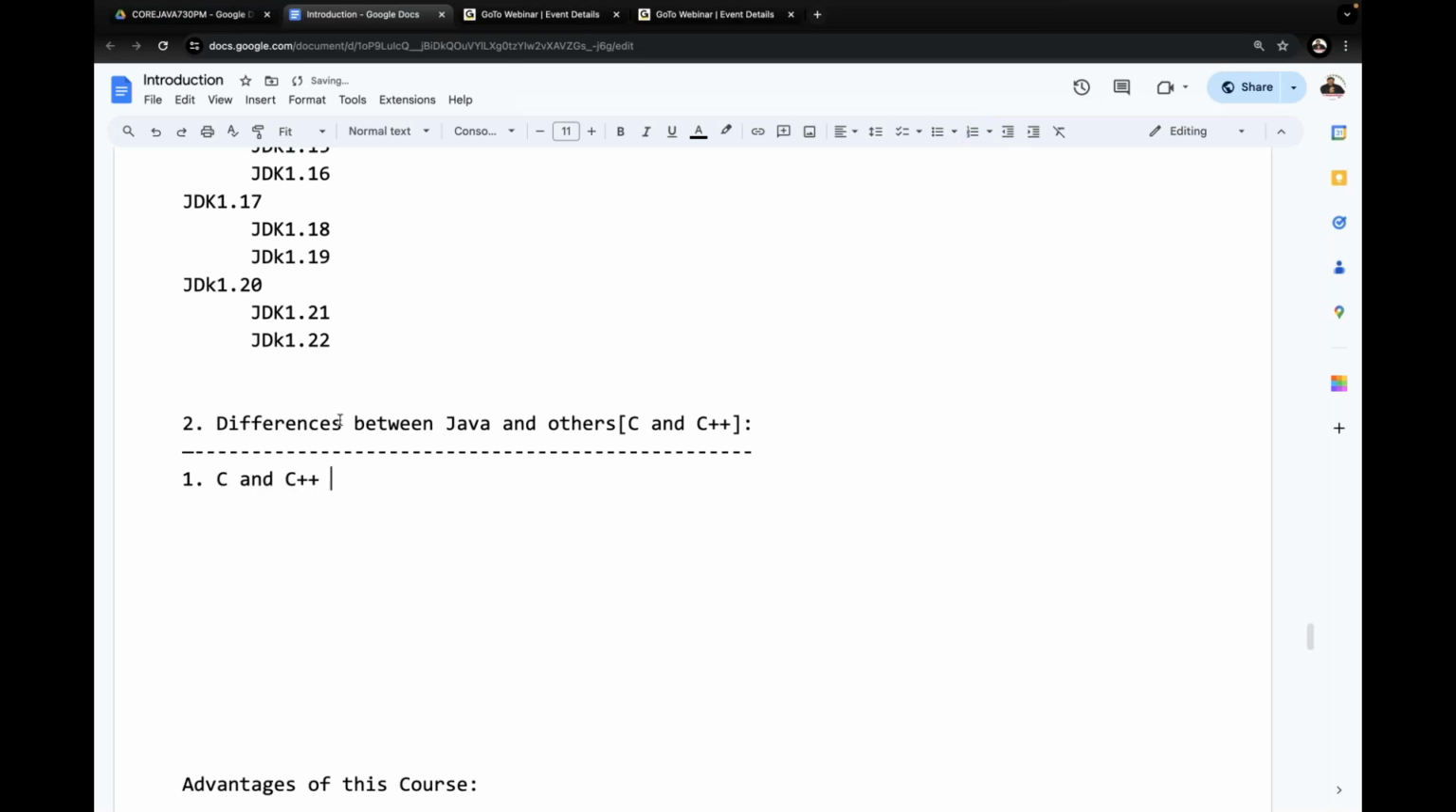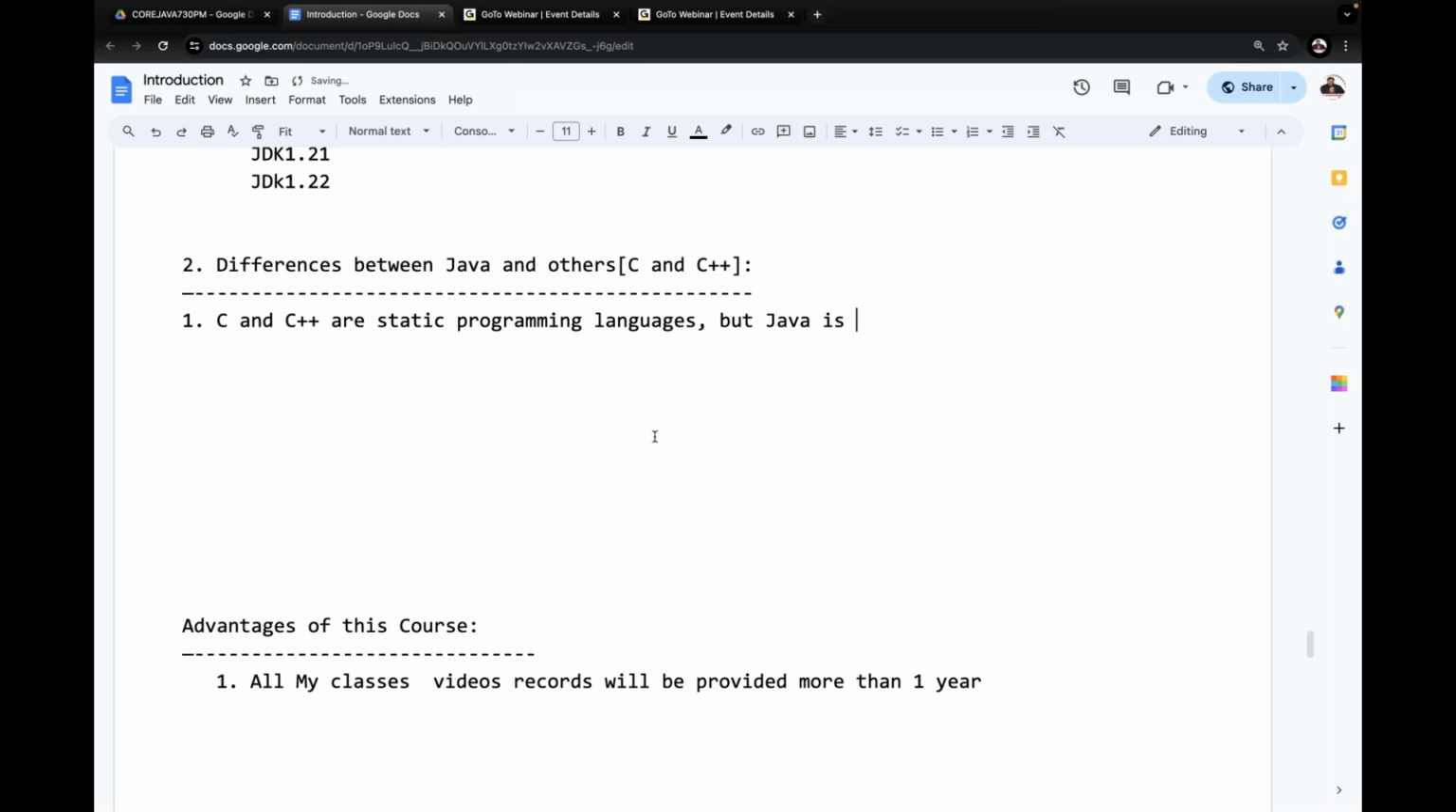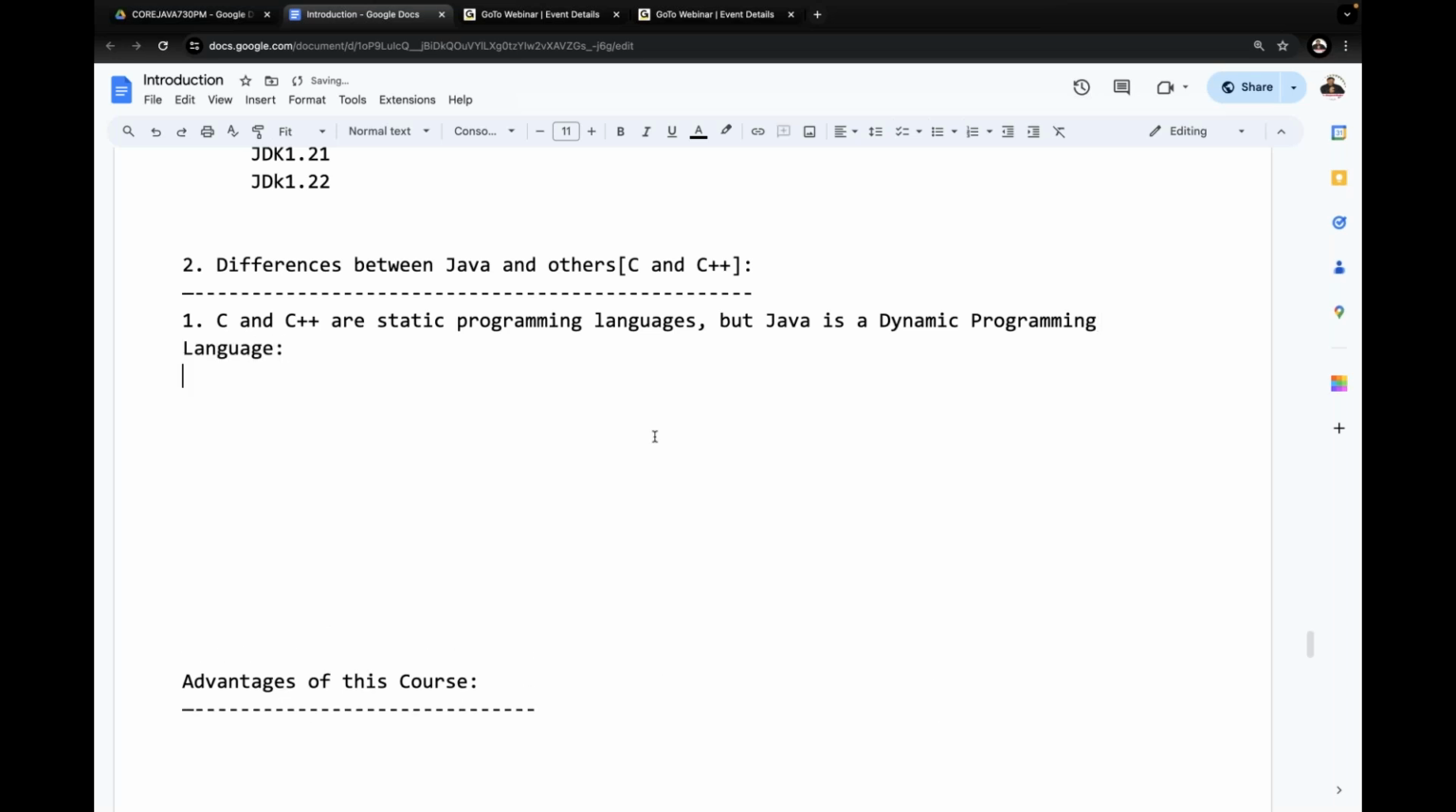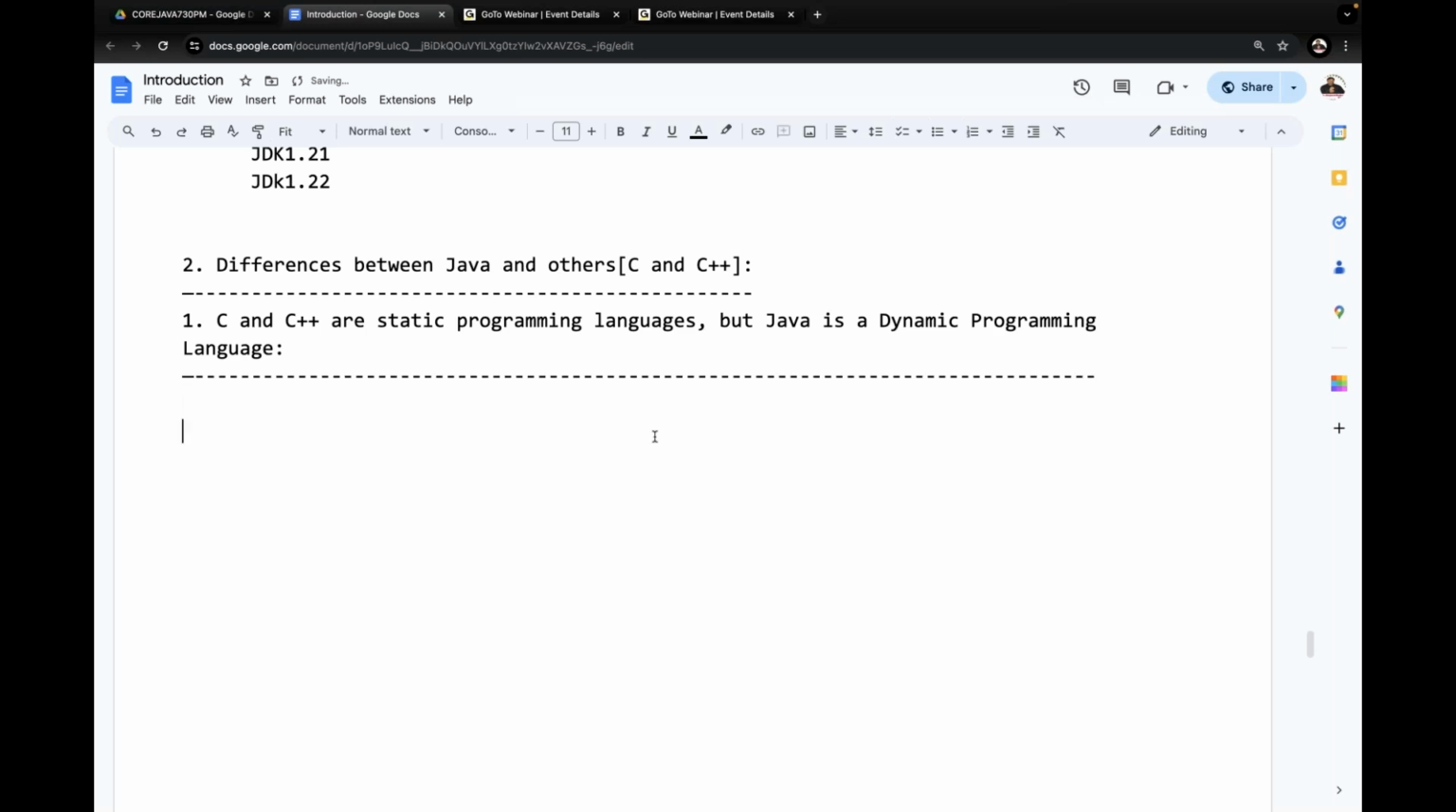C and C++ are static programming languages, but Java is a dynamic programming language. This is the very first difference. I want to give some fundamentals here. Before starting the discussion of static and dynamic programming languages, first of all we have to understand some fundamental concepts. Observe carefully.